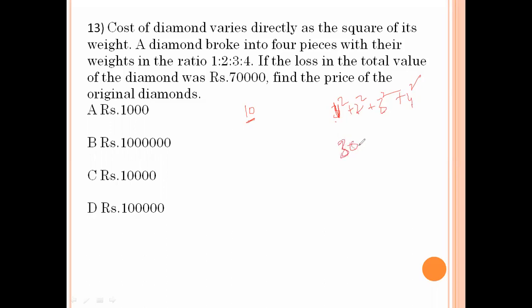This is because the cost of the diamond varies directly as the square of its weight. The loss of the total value of the diamond is 70,000.